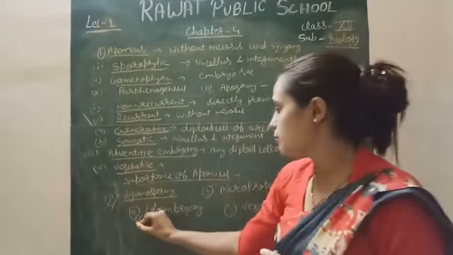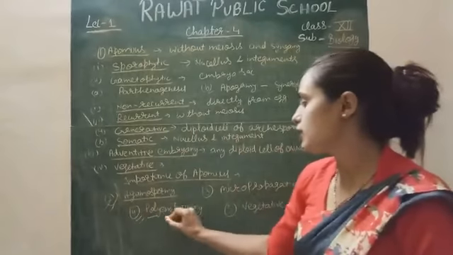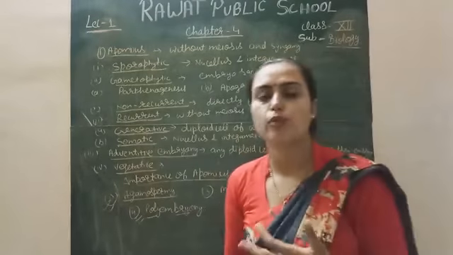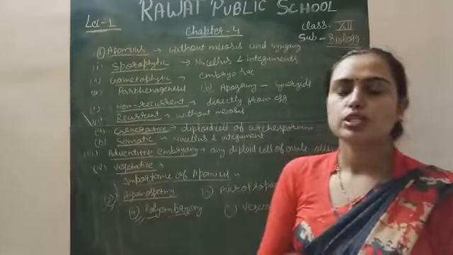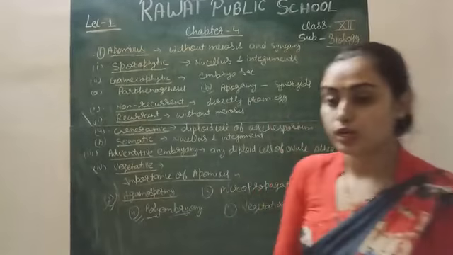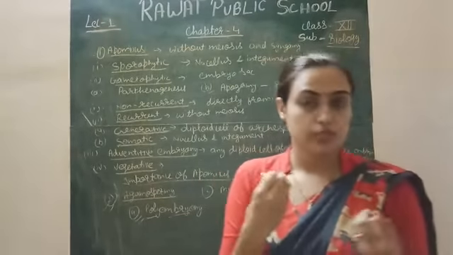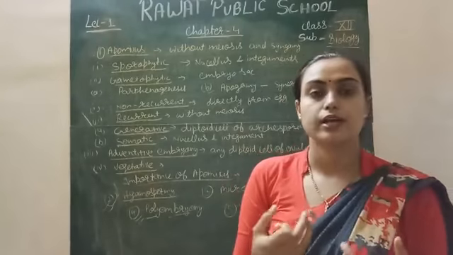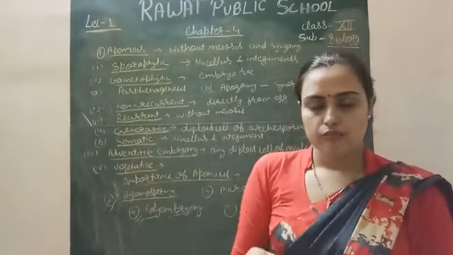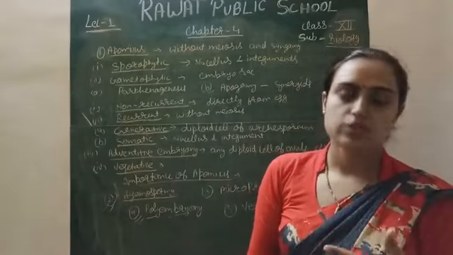Next is polyembryony. As the name indicates, it is the condition where more than two embryos are formed. Generally there is one ovule in the seed, and one embryo sac is present.